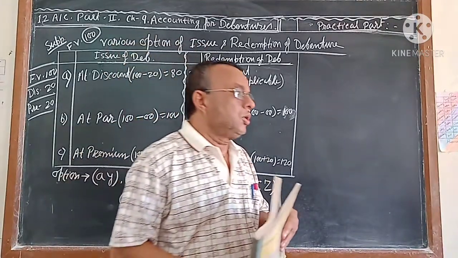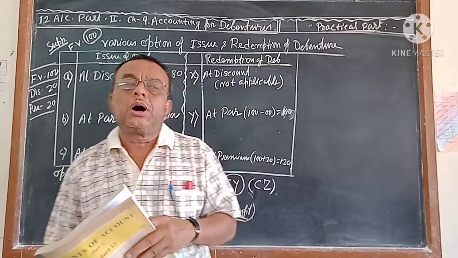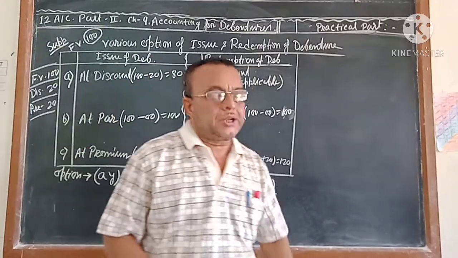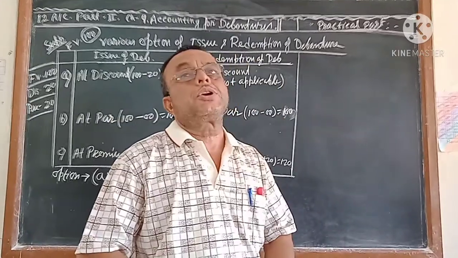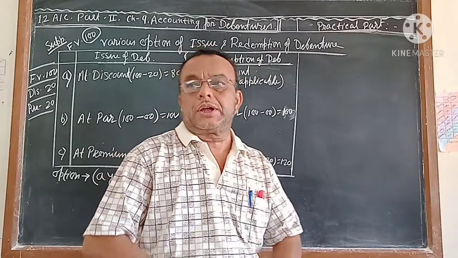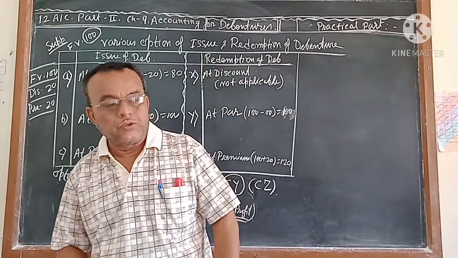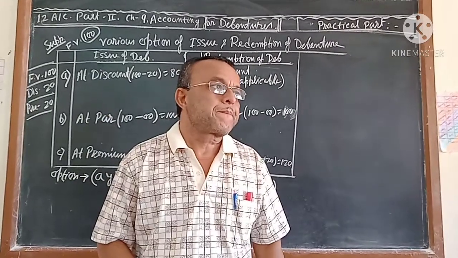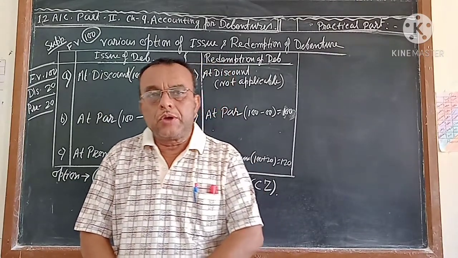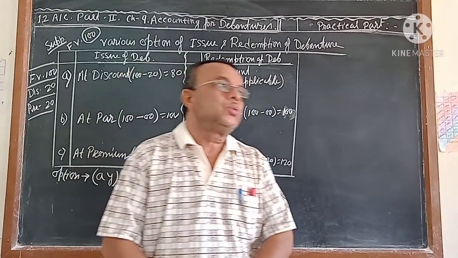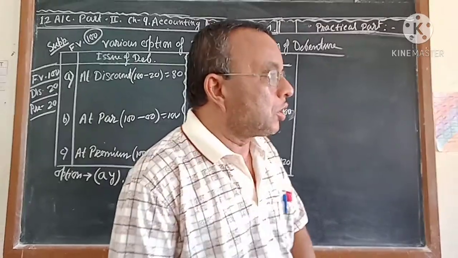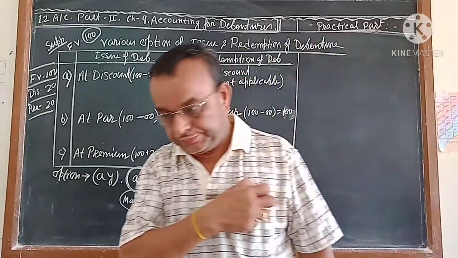And in the last video I taught you how you will pass the journal entries in case of an issue of debenture. Once again I want to repeat, students, you follow what I am telling. Last video you learned how to pass the journal entries for issue of debenture.